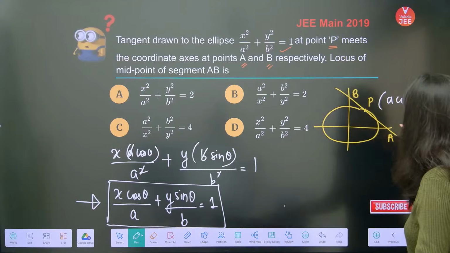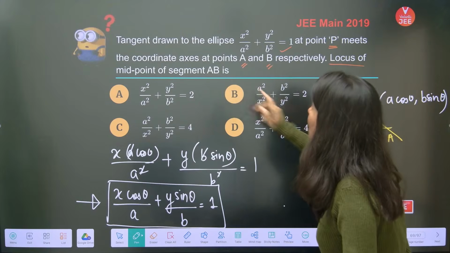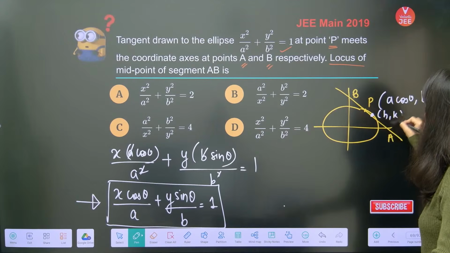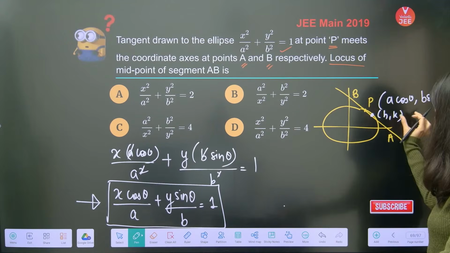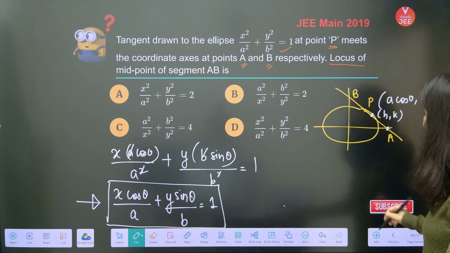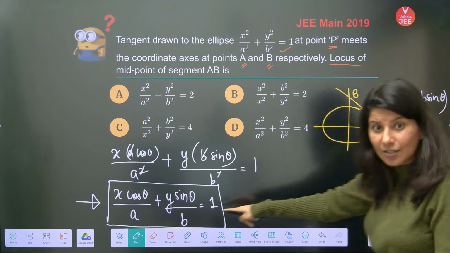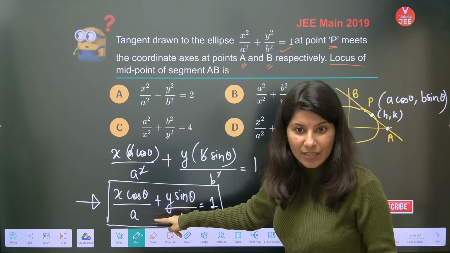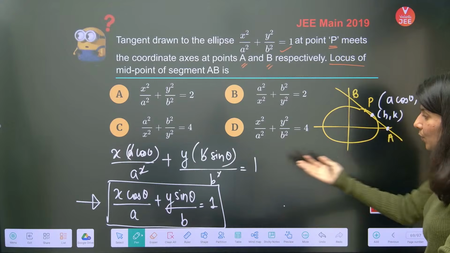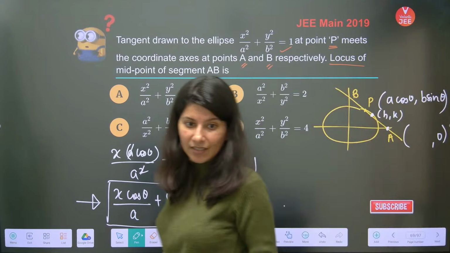Now, can you just tell me what are we looking for? Locus of the midpoint of AB. Suppose this is your midpoint. Let us mark it as h comma k. I am looking for h comma k. Now h comma k is the midpoint of A and B. Can I know point A? What is point A? Point A is your tangent's intersection with the x-axis. This is your tangent, right? Can you just figure out what is point A? If you put y equals 0, you will get point A, right?